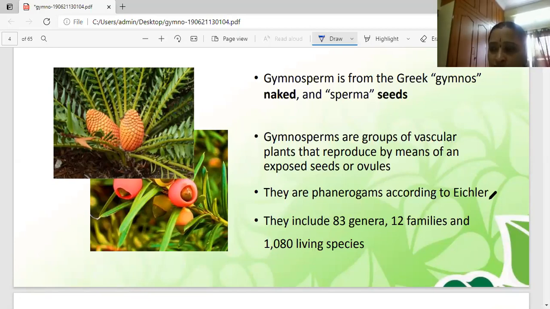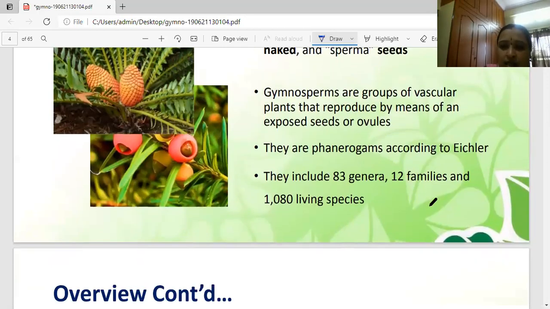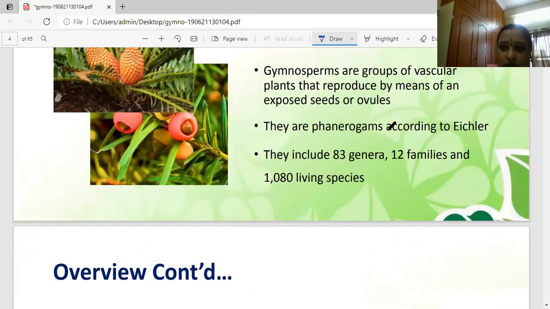Here gymnosperms were very dominant plants over the whole earth surface during the Jurassic and Cretaceous periods of the Mesozoic era. You can identify the gymnosperms in the Jurassic and Cretaceous periods of the Mesozoic era. At present, 183 genera are there. Approximately 790 species of living gymnosperms are distributed throughout the temperate, tropical and subtropical regions of the world. Scientists identify a total of 12 families.